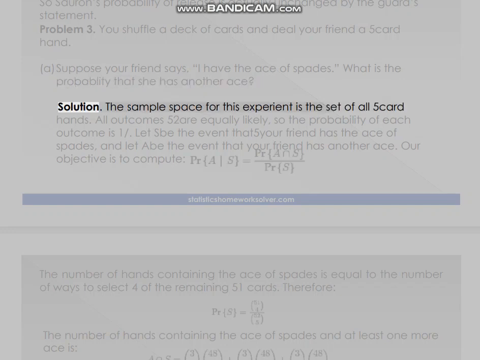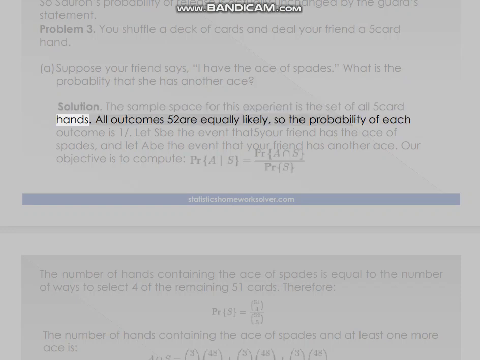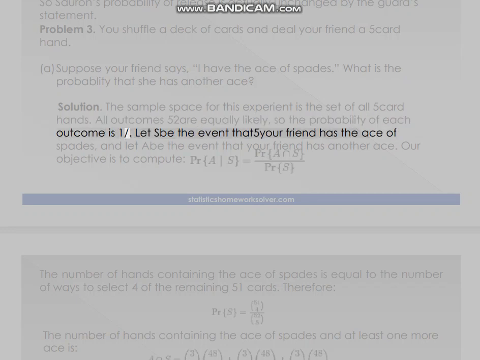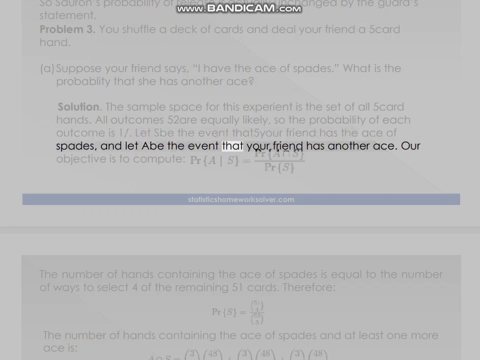Solution. The sample space for this experiment is the set of all 5-card hands. All outcomes are equally likely, so the probability of each outcome is 1 over 52 choose 5. Let S be the event that your friend has the ace of spades, and let A be the event that your friend has another ace. Our objective is to compute P(A given S).